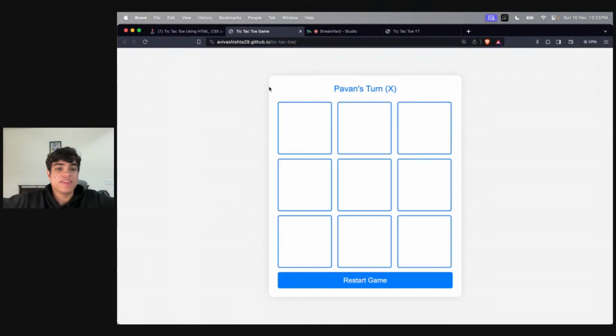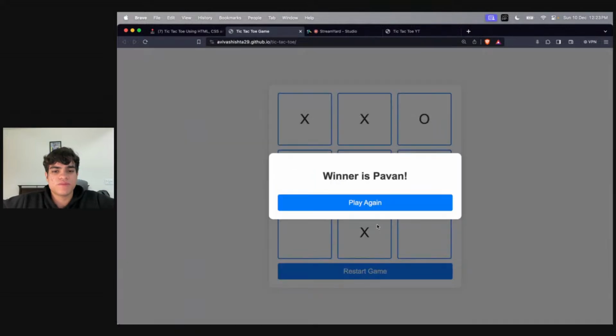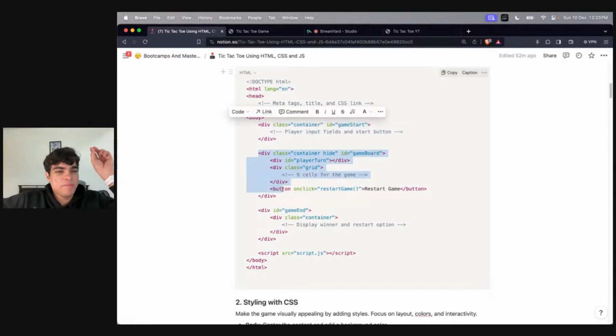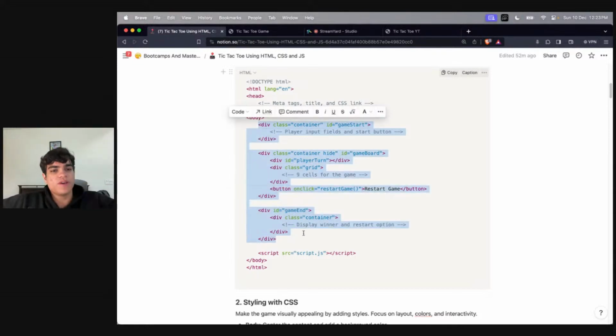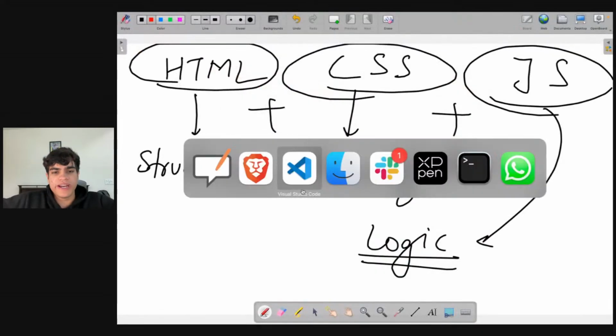So this is the game start. I start the game, this is the game board. And then if I, let's say, end the game, this is the game ending. So we have three divs: game start, game board, and game end. You can directly copy this code if you want to, so let's just go ahead and copy this code.